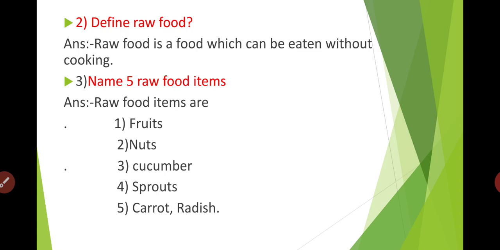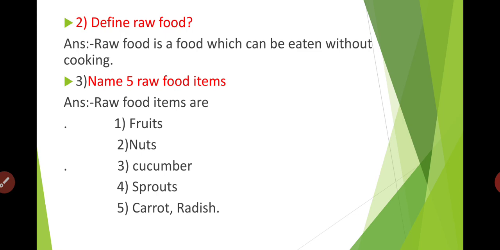Second, nuts. For example, cashews. Those nuts we will eat. Like in Kannada we call it badami, godambi, drakshi. In English we call it cashews, almond. So those are called nuts.